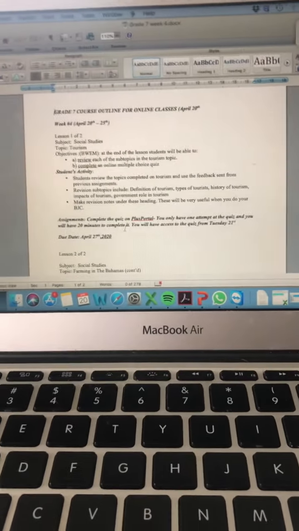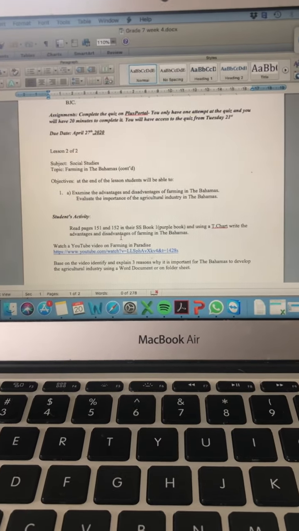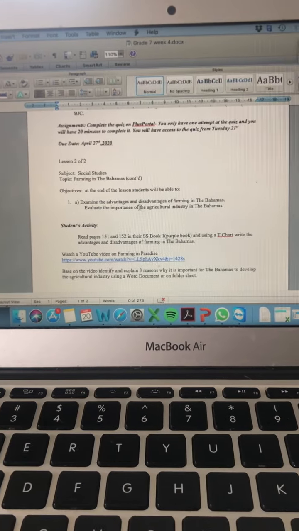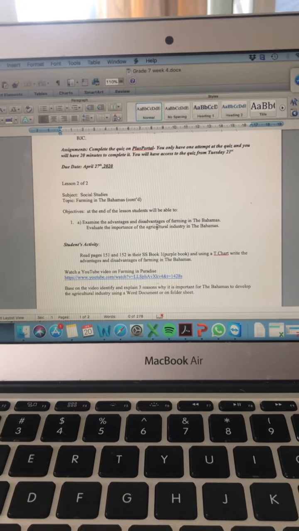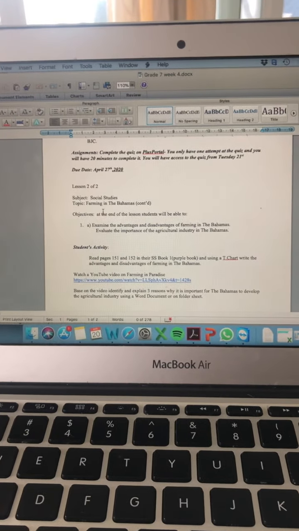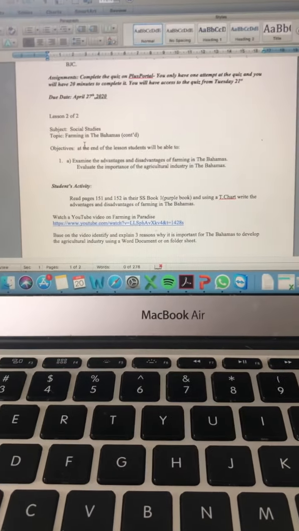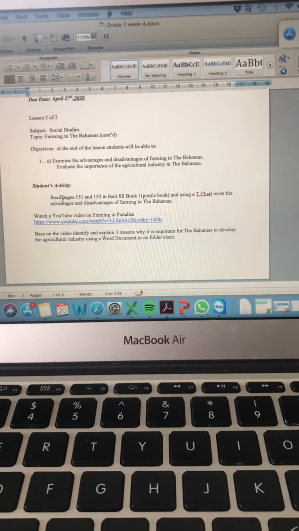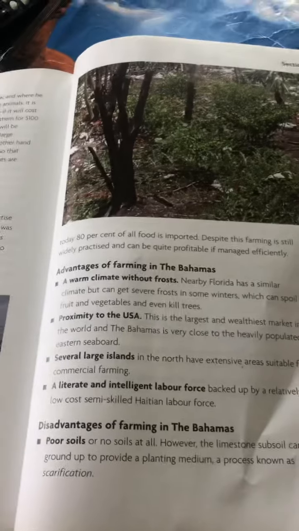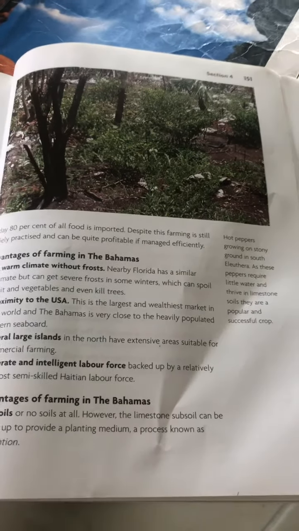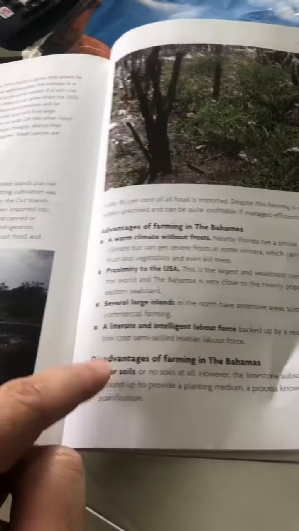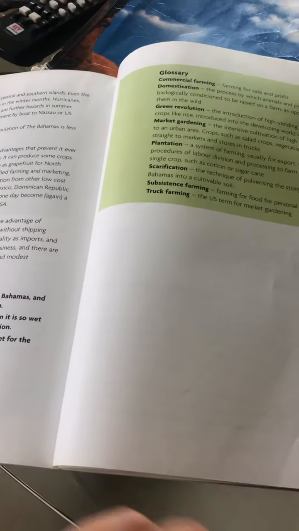For lesson 2, we're going to continue about farming in the Bahamas, okay? I'm going to look at the advantages and disadvantages of farming and the importance of the agricultural industry in the Bahamas, okay? So write those objectives and that topic and title on some folder sheet or type it onto Word. And then you're going to read page 151 and 152. So we've got 151, so we've got the advantages, and 152, and we have here at the bottom the disadvantages, okay?